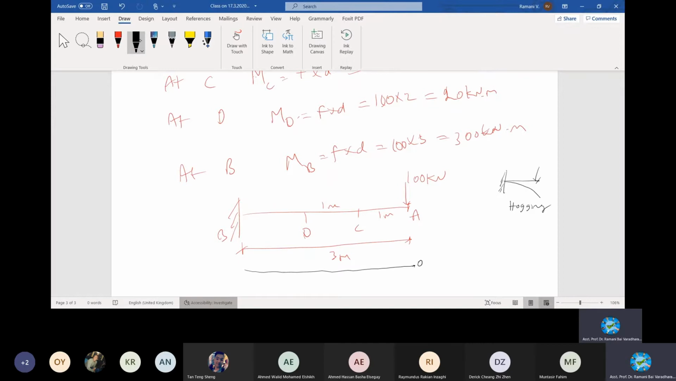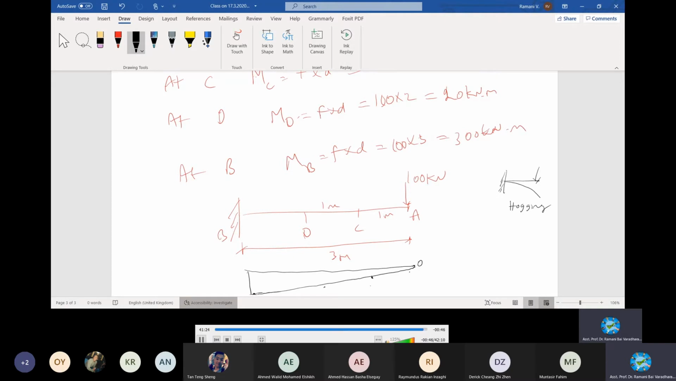At this point the value is 0. Then it just increases to 100, right? Somewhere at C it is 100. At C it is 100. D is 200. B is 300. Join all these points. It's a bending moment, hogging, right?